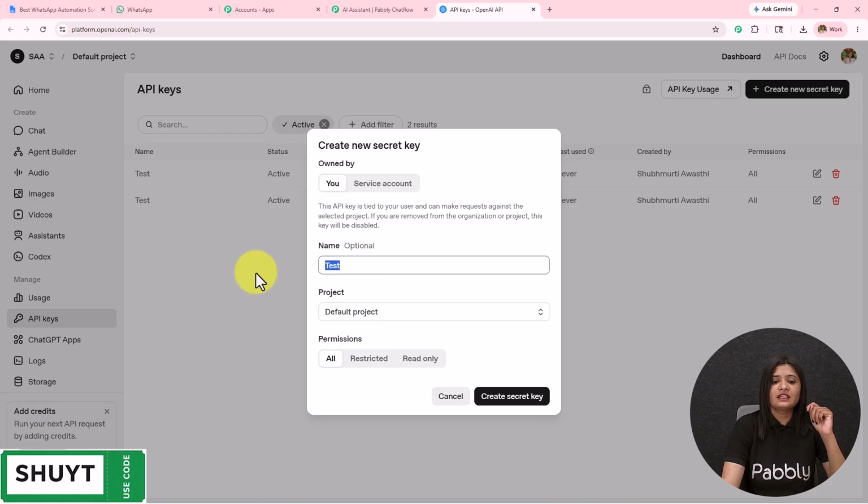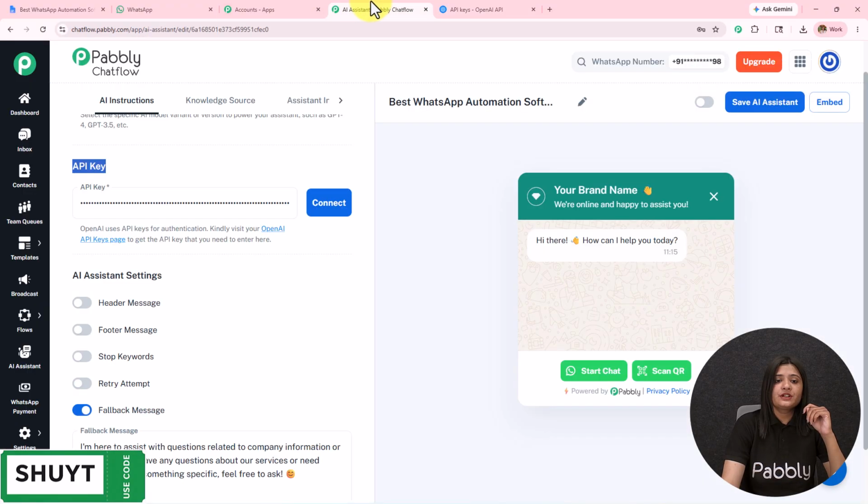First you have to provide the key name. So let's say the key is test. The project will be default project. The permissions will be all, and then you simply have to click on this create secret key. A new API token will be provided, which you have to copy and paste over here.